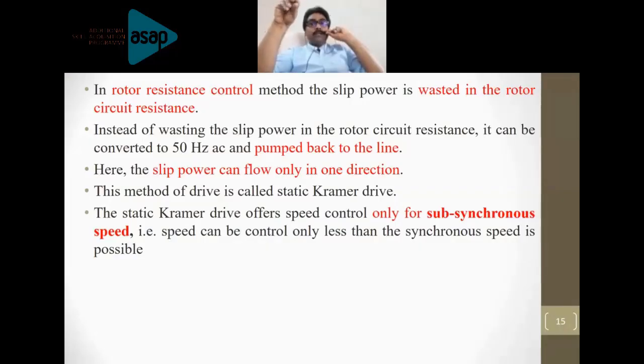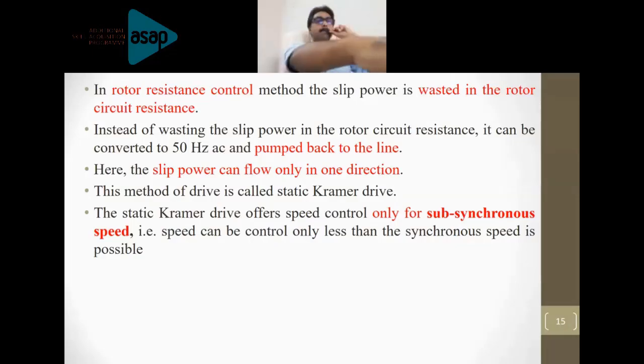With respect to the firing angle applied to this inverter, the power will be extracted from there. That power is given with the help of the transformer back to the supply, right? So I will repeat once again. When switch S2 is closed, based on the firing angle applied to the inverter, which is connected with the help of the transformer to the supply, you can control the speed of the machine. With respect to that, the power will be extracted from the slip ring of the machine and it will be processed by the uncontrolled rectifier.